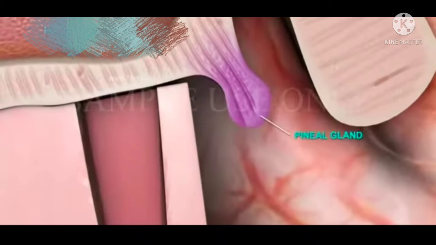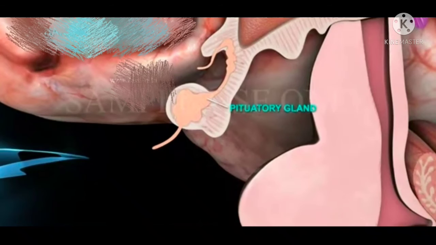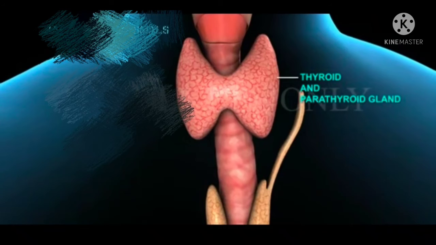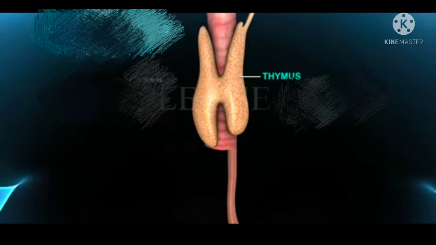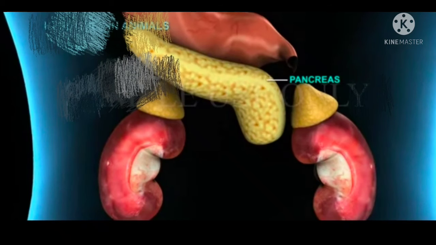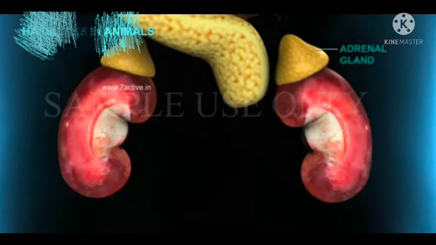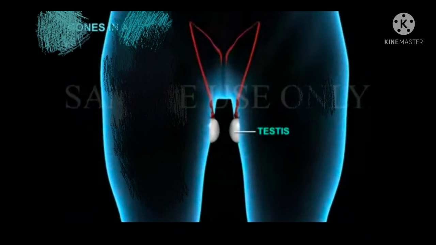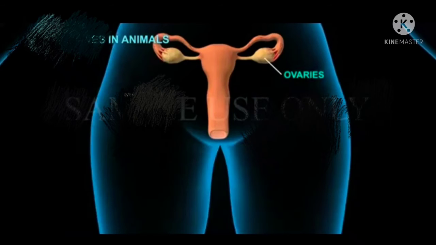Here it is the pineal gland, the location of pituitary gland, the location of thyroid and parathyroid gland, the location of thymus, the location of pancreas, adrenal gland, testes in male and ovaries in female. So now we are going to learn in detail about these endocrine glands one by one.